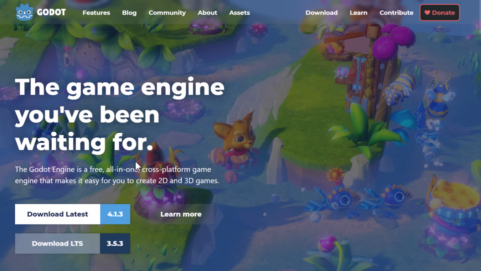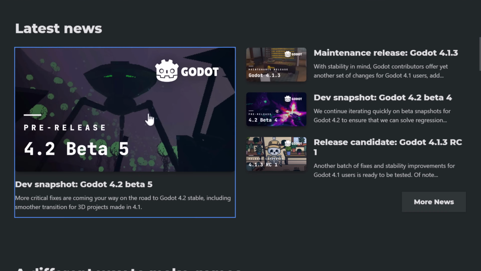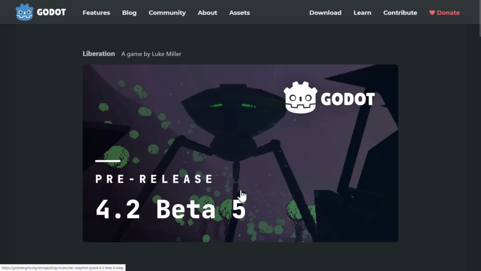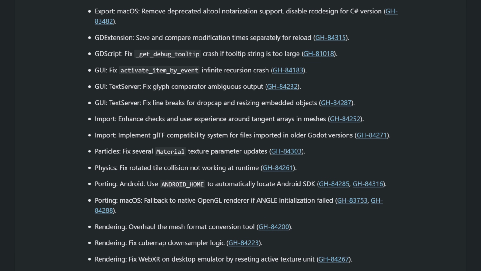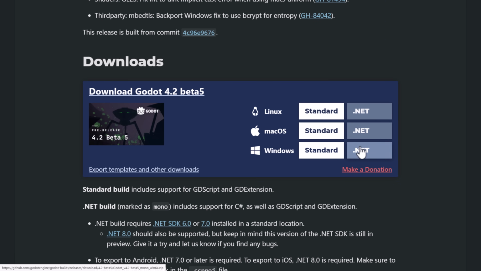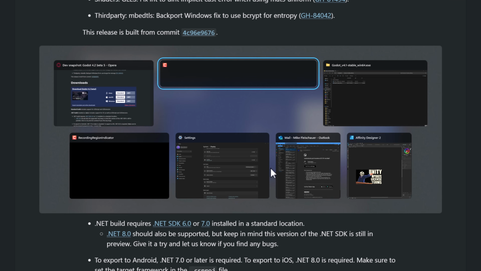So you go down, you'll notice the developments. Godot 4.2 beta 5 is now available. And let's just grab it. By the way, there are two versions available of everything. So there's the standard version and then the .NET version with the mono runtime available. They're basically the same thing. It's just this one is a little bit bigger because it has the runtime built into it.